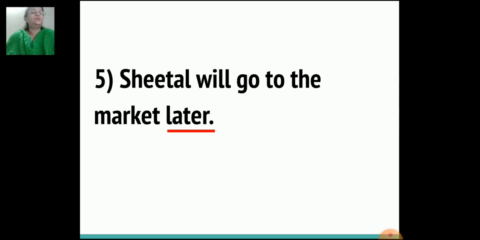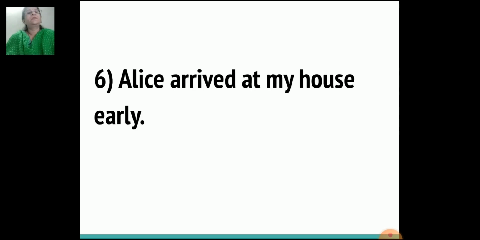Later. So the answer that you got is later, which is your adverb of time. Sixth sentence, Alice arrived at my house early. When did Alice arrive? Early. So the answer is early, which is your adverb of time.